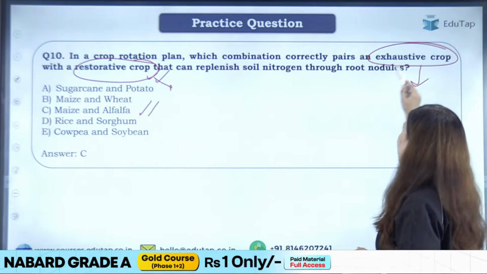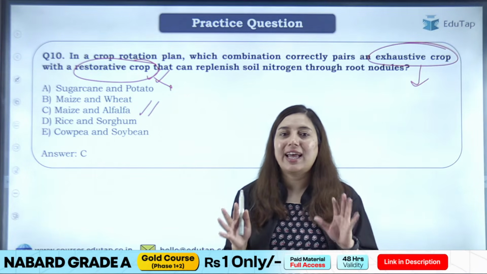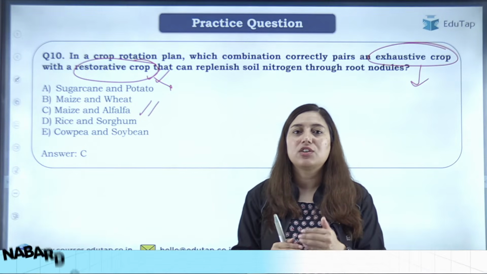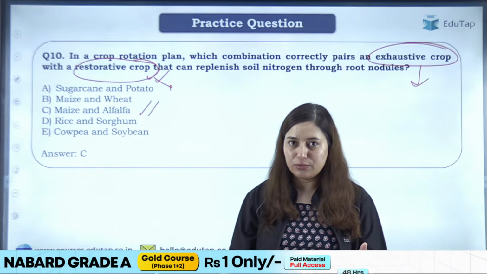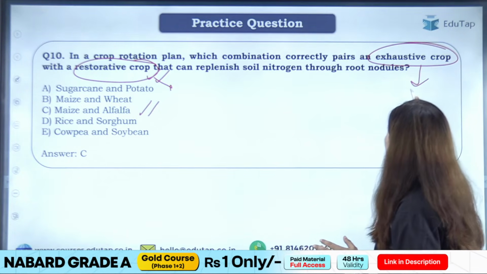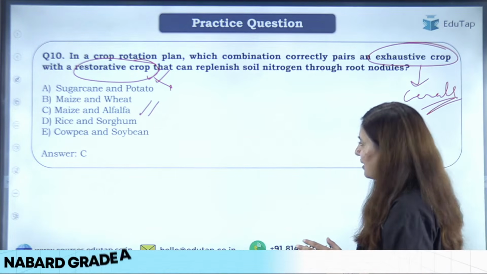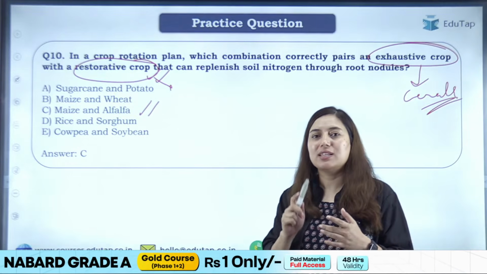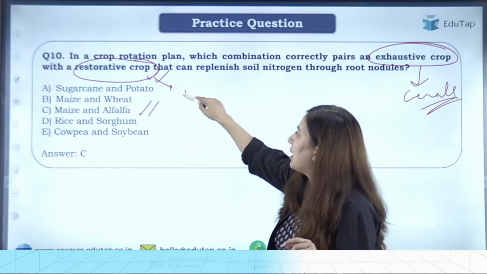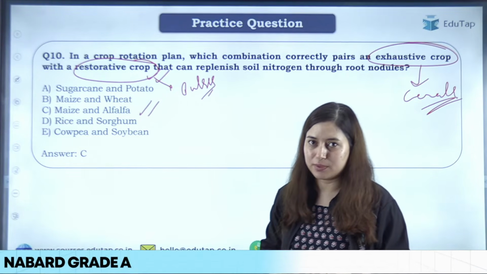On the other hand, exhaustive crops are those which only take nutrients from the soil and do not contribute to restoring fertility. They do not add anything to the soil nutrition. Okay? So such a crop will be called an exhaustive crop. All your cereals are exhaustive crops. Rice, wheat, maize, barley, oat, all these are exhaustive crops. And all your pulses are restorative crops, right?